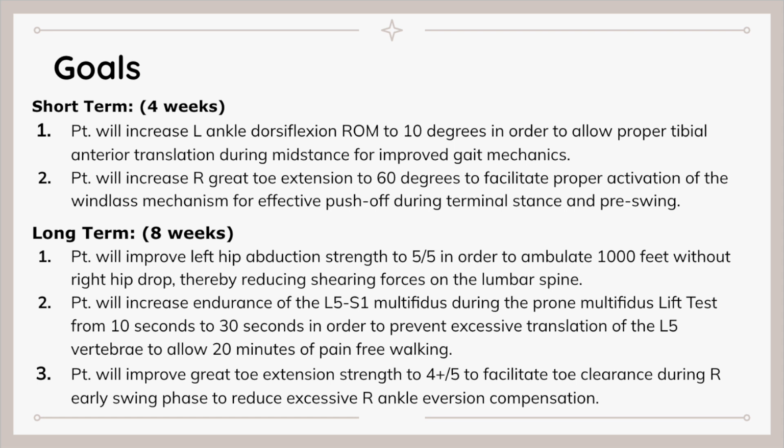Secondly, the patient will increase their endurance of the L5-S1 multifidus during the prone multifidus lift test from 10 seconds to 30 seconds in order to prevent excessive translation of the L5 vertebrae to allow 20 minutes of pain-free walking. And our last long-term goal is that the patient will improve great toe extension strength to 4 plus out of 5 to facilitate toe clearance during right early swing phase in order to reduce the right ankle eversion compensation.